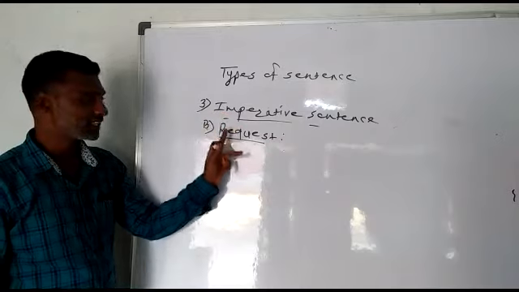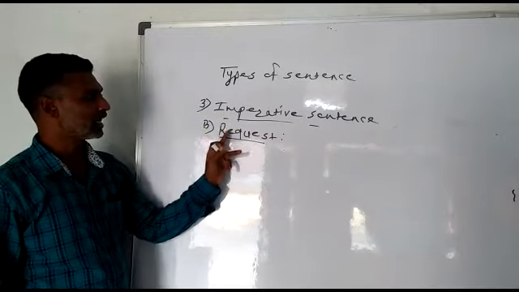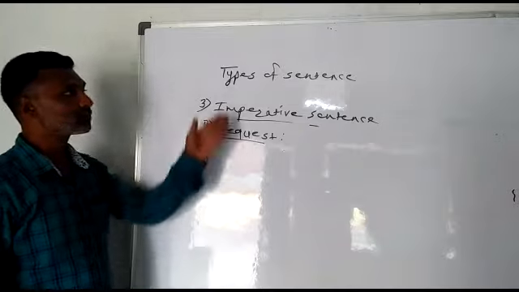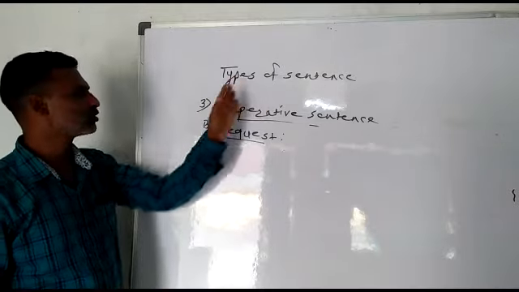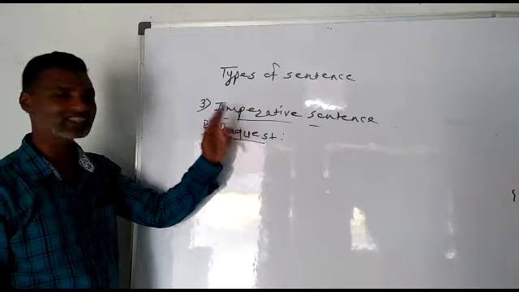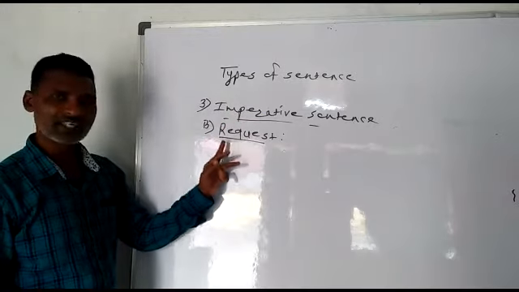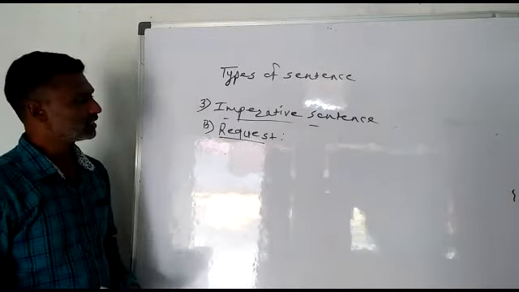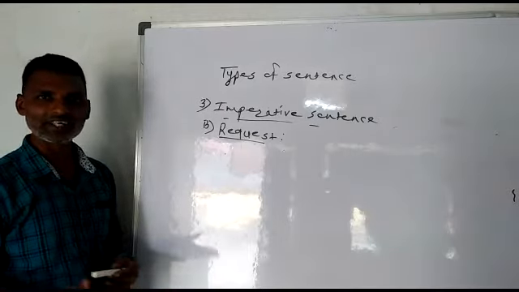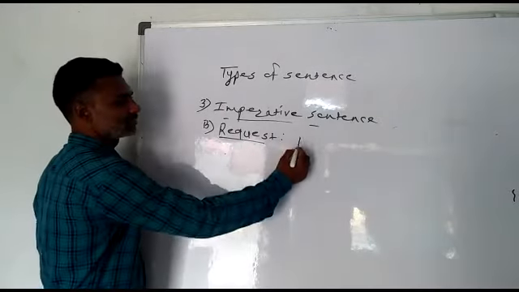Now, this request is also a kind of imperative sentence. And remember, students, we are studying types of sentence. From that, it is the third type, imperative sentence, and imperative sentence has again subtype, that is request. When that request means what? When you want to plead, plead means विनंती करने.